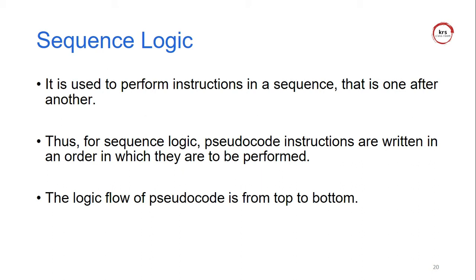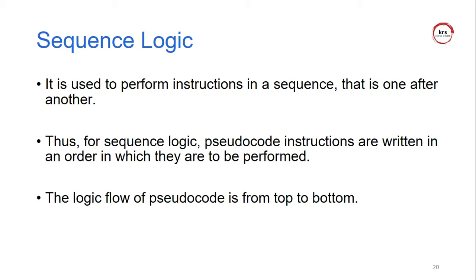I want to perform the addition operation of 3 variables, a plus b plus c. First I read all the variables a, b, c. Then add a and b, and then b and c. If suppose there is a fourth value, then c and d, and d and e. So it is a continuous process, continuing until we find the result. That is sequence logic.